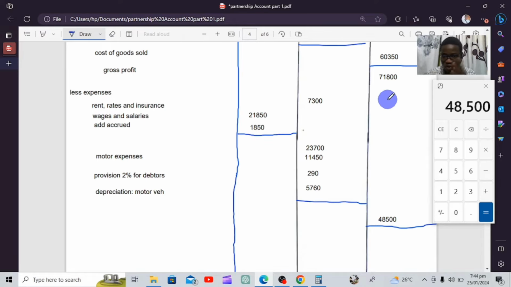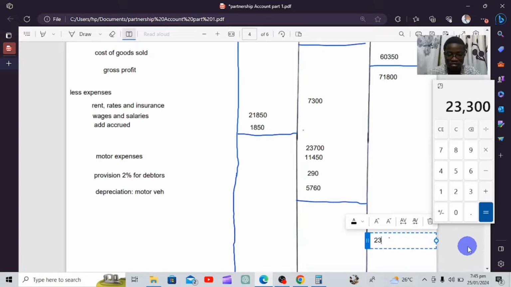Then from there, we're going to subtract the expenses from the gross profit. So we're going to say 71,800, which is our gross profit, the one that we calculated there, less the total expenses. Our total expenses are actually 48,500. Then what are we finding? Our net profit for this partnership is 23,300. That's the net profit for this business.